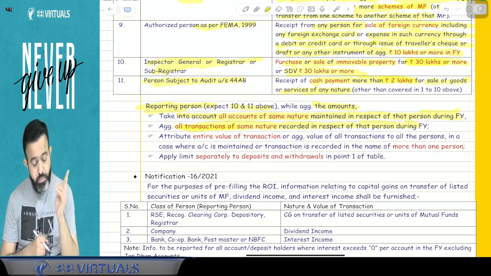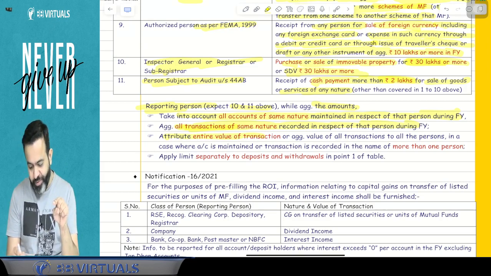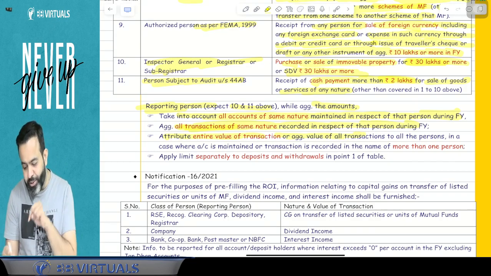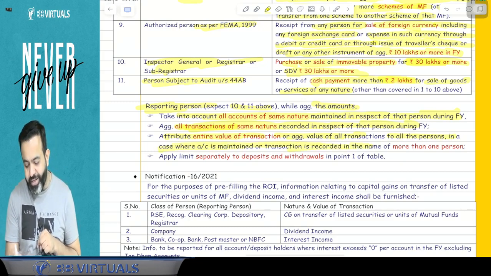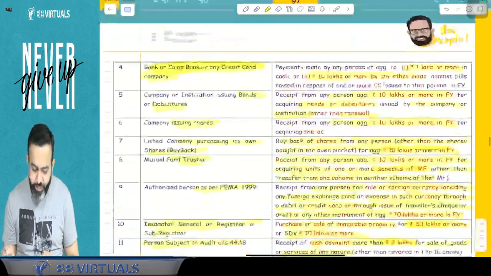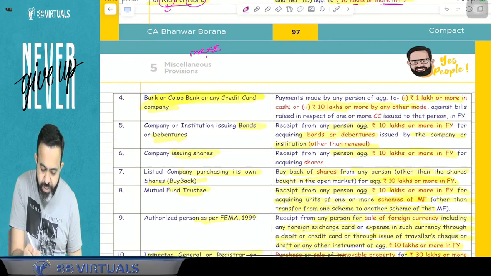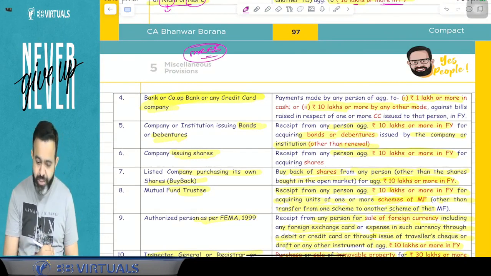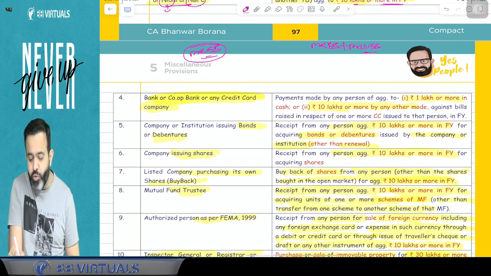Now next part, guys: attribute the entire value of the transaction, or the aggregate value of all the transactions, to all the persons in a case where the account is maintained or the transaction is recorded in the name of more than one person. Now guys, for example, there are two accounts. One is in the name of Mr. BB, means I have one savings bank account, and one account I have with my wife, means my wife is the joint owner. So Mr. BB and Mrs. BB.